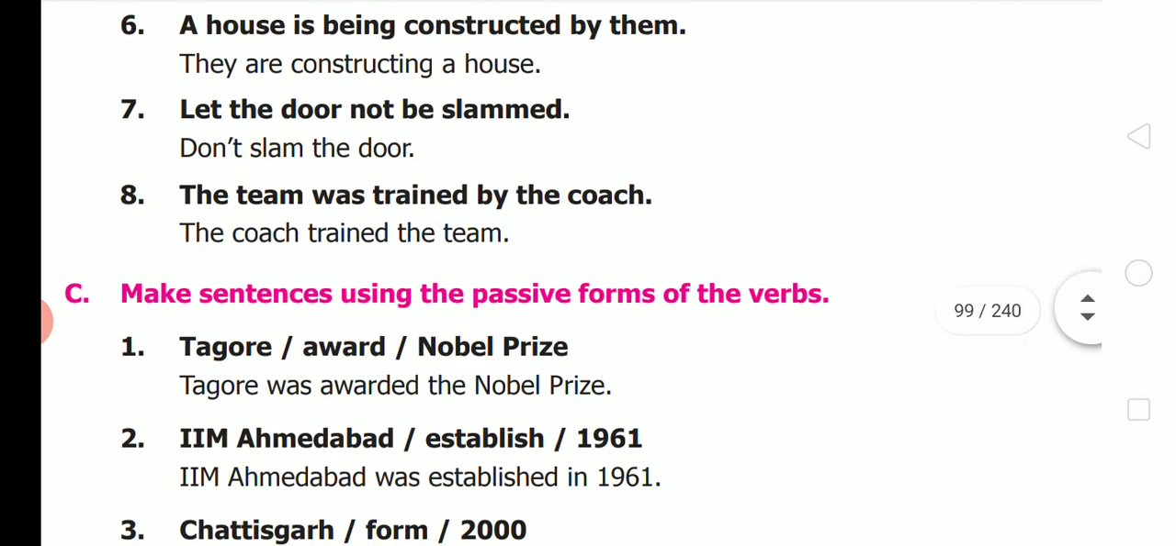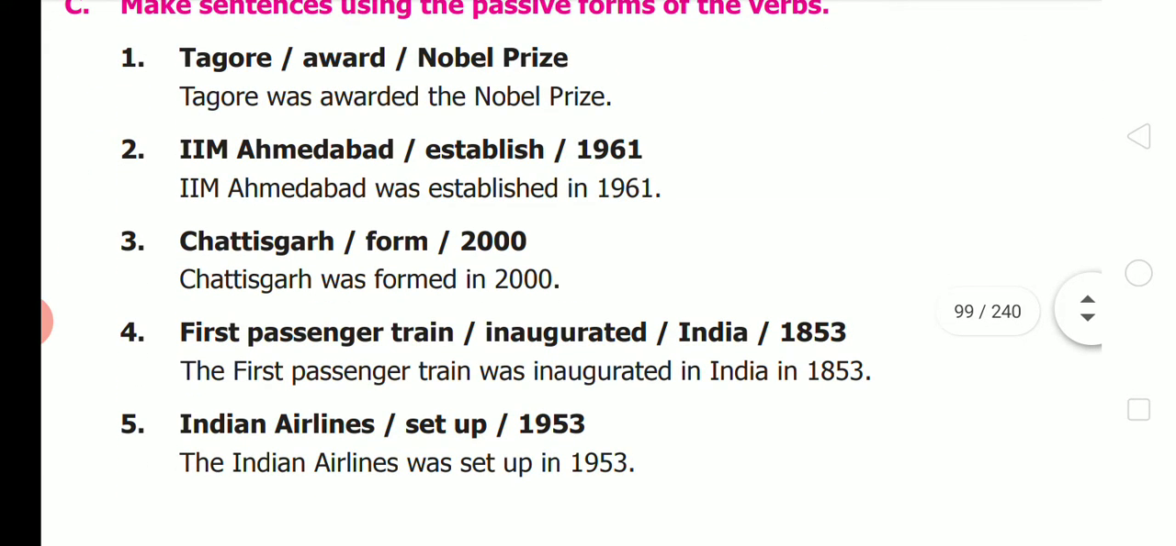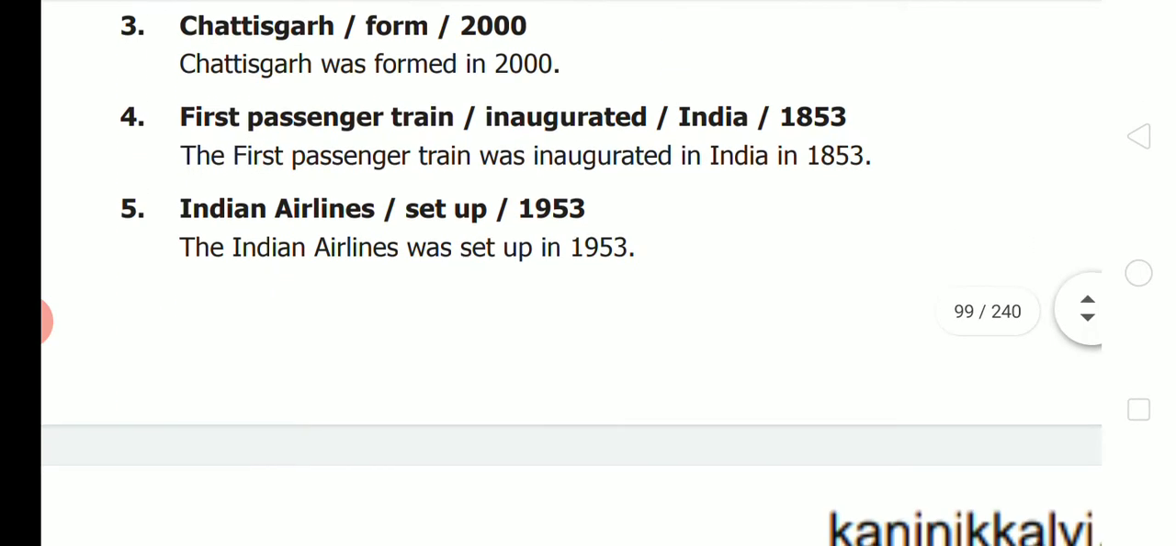Now make sentences using the passive form of the verbs. They have given for you. First one, Tagore, award, Nobel Prize. Tagore was awarded the Nobel Prize. Second one, IIM Ahmedabad, established, 1961. IIM Ahmedabad was established in 1961. Third one, Chhattisgarh, formed, 2000. Chhattisgarh was formed in 2000. Fourth one, first passenger train, inaugurated, India, 1853. The first passenger train was inaugurated in India in 1853. Fifth one, the Indian Airlines, set up, 1953. The Indian Airlines was set up in 1953.